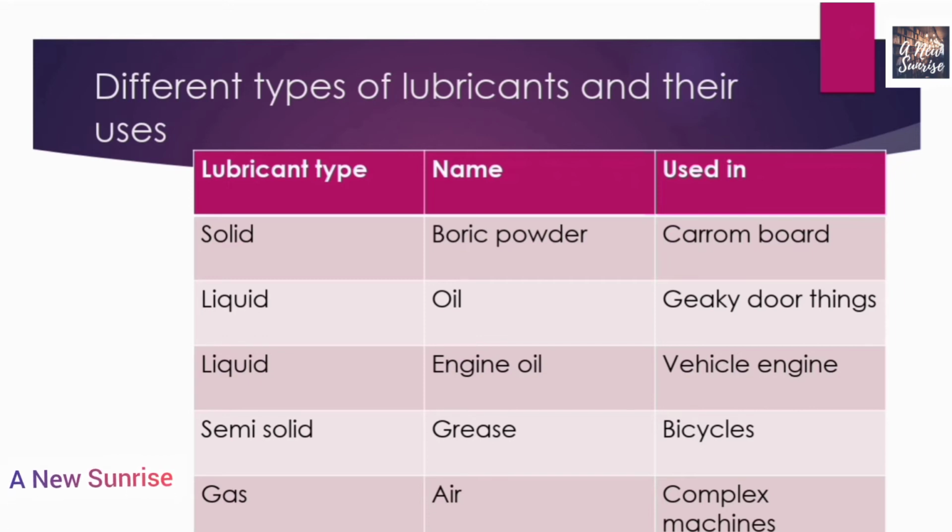Fourth one is the grease. Grease is a semi-solid type lubricant which is used in bicycles to reduce friction. And the fifth, the last one, is the air. Air is a gaseous type lubricant which is used in complex machines to reduce friction.